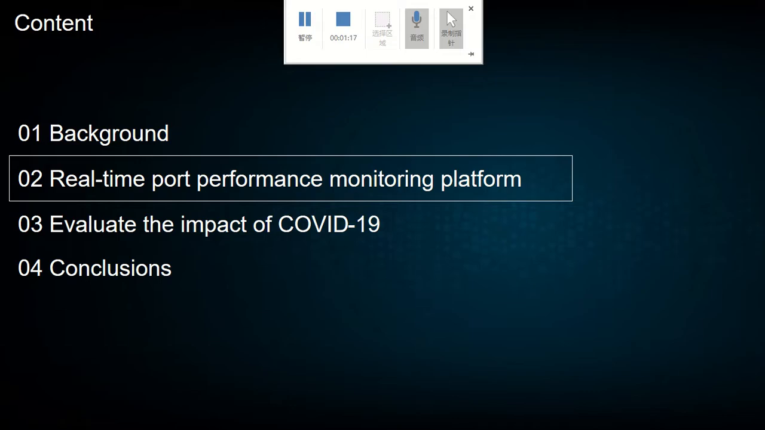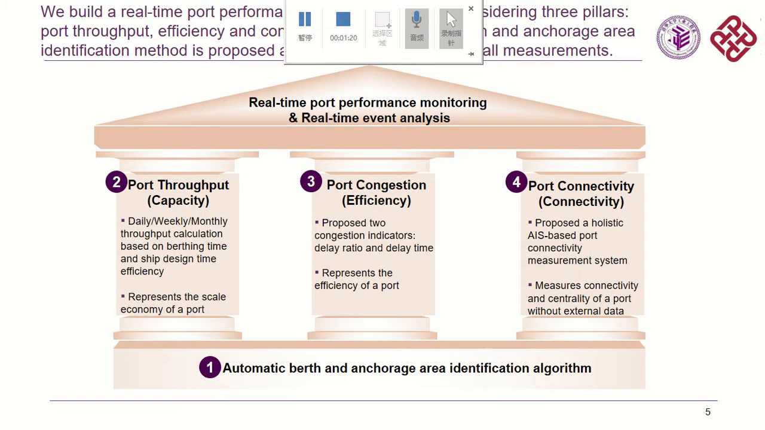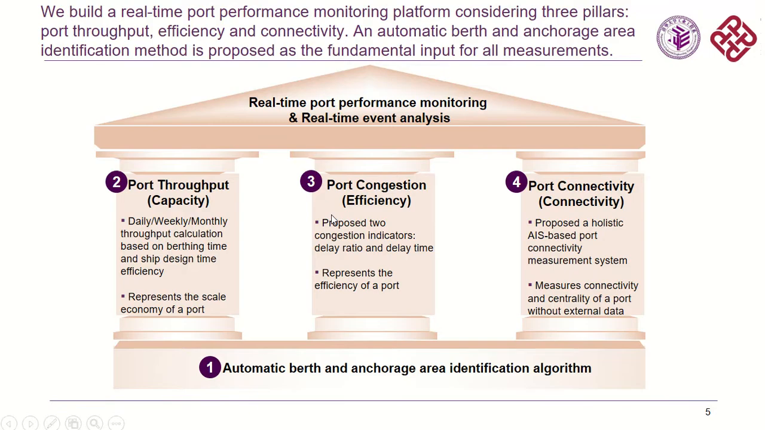With these questions, we will use AIS and build a real-time port performance monitoring platform. This platform considers 3 pillars. The first is the port throughput. We propose a high-frequency throughput calculation method. The second is the port congestion. We propose 2 congestion indicators to show the efficiency of a port. And the third is the port connectivity. We propose a holistic AIS-based port connectivity index system.